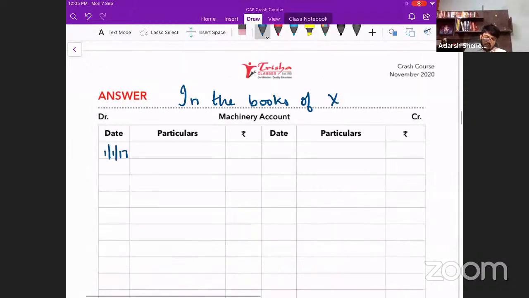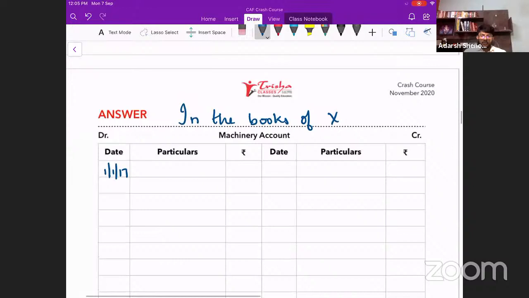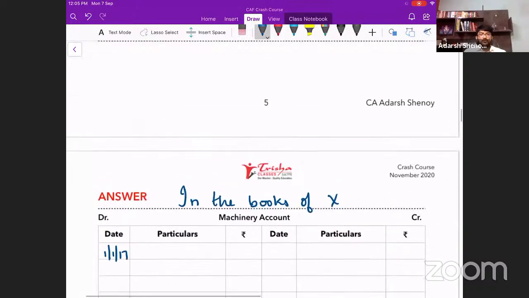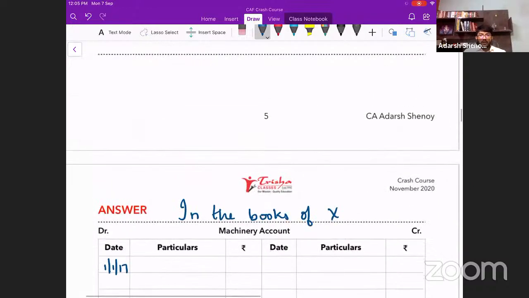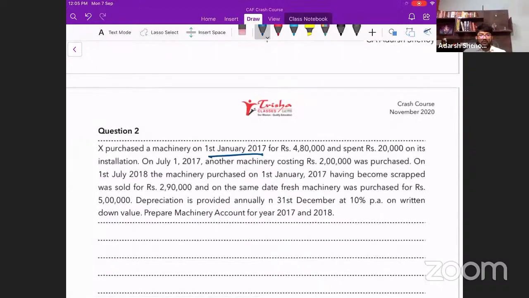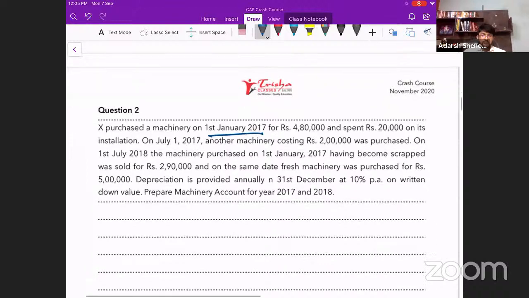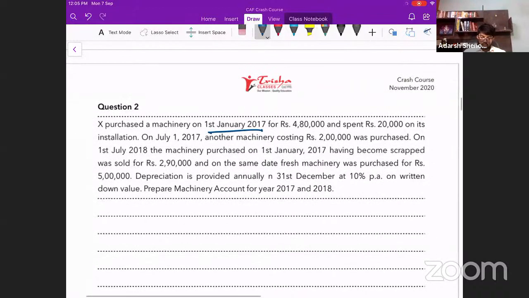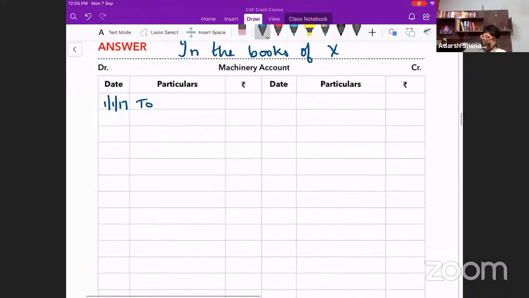Okay, could you please tell me when are the books of accounts closed by this business? Is it March or is it December? It is closed on December, okay? To bank, you can write to cash or bank.